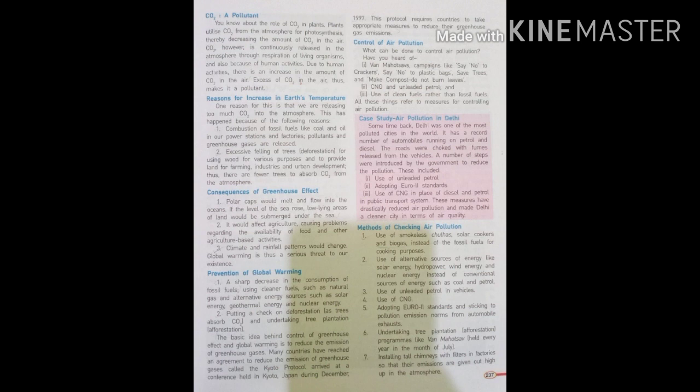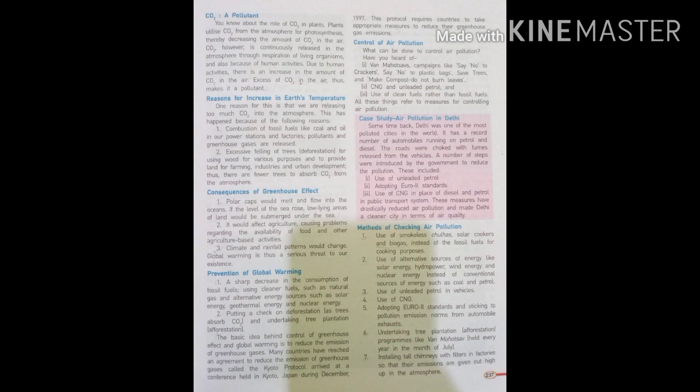Prevention of global warming: a sharp decrease in the consumption of fossil fuel, checking deforestation and growing trees. These are the basic steps to reduce global warming. The basic idea behind control of the greenhouse effect and global warming is to reduce the emission of greenhouse gases. In Japan, a protocol known as the Kyoto Protocol was signed in December 1997. This protocol required countries to take appropriate measures to reduce their greenhouse gas emissions.